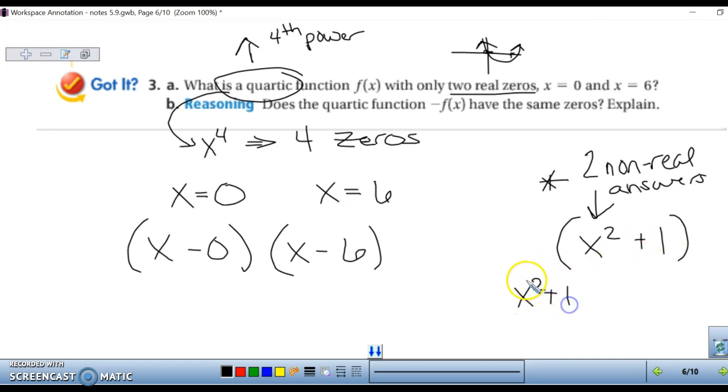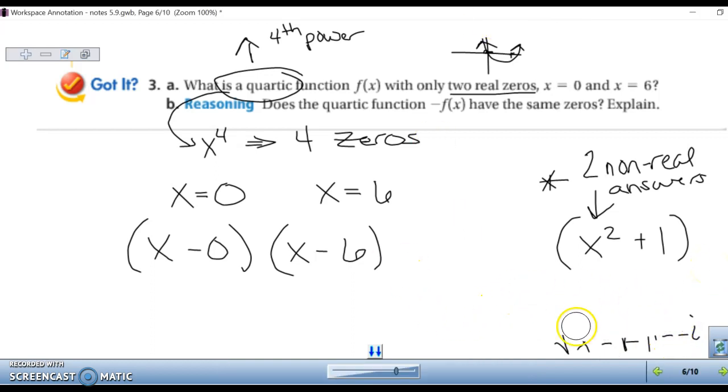So if we had x squared plus 1, and we set that equal to 0, subtract 1 across, now you have x squared is equal to a negative 1. Take the square root. What's the square root of negative 1? Plus or minus i. So that's the easiest way to get your non-real answers.